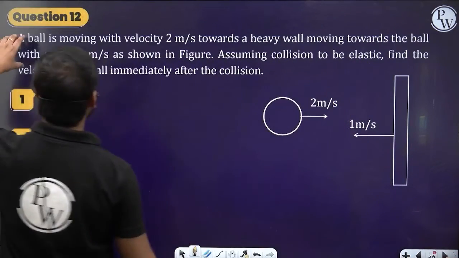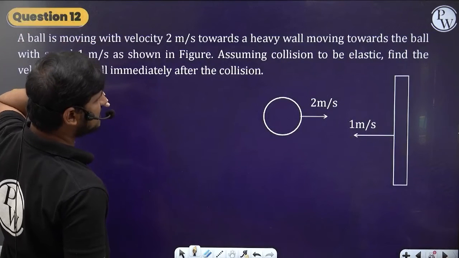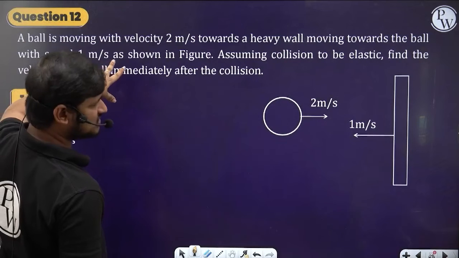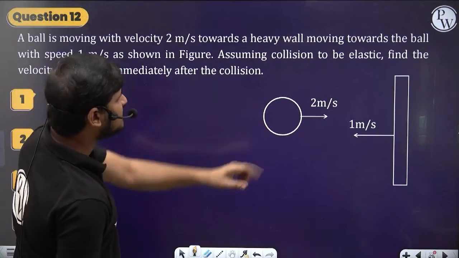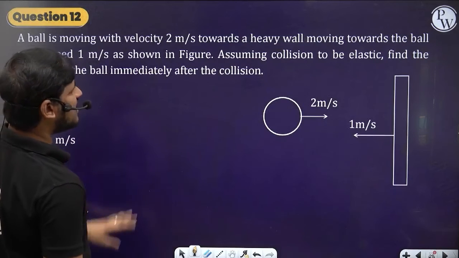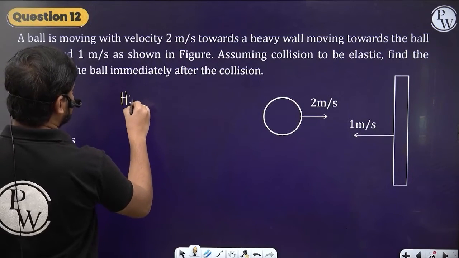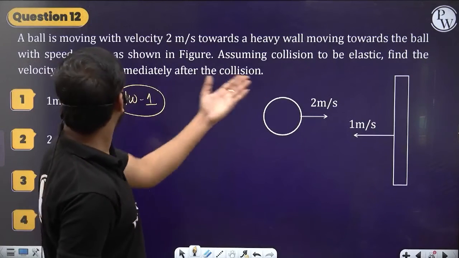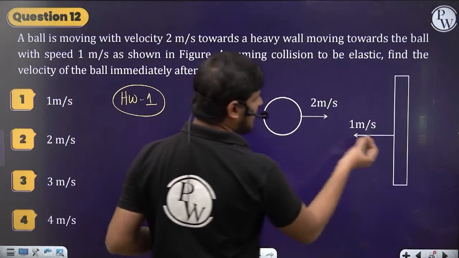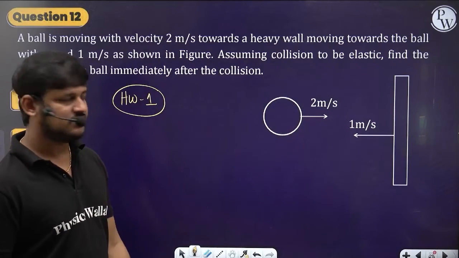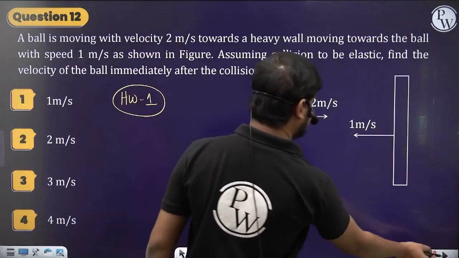A ball is moving with velocity 2 meters per second towards a heavy wall, and the wall is also moving towards the ball with a velocity 1 meter per second. So here the wall is not at rest. Assuming the collision to be elastic, find the velocity of the ball after the collision. Can you guys take this as homework? The simple question: we have to find the velocity of the ball, v1, after collision. Just write the v1 formula and substitute it. Okay, chalo, take it as homework.